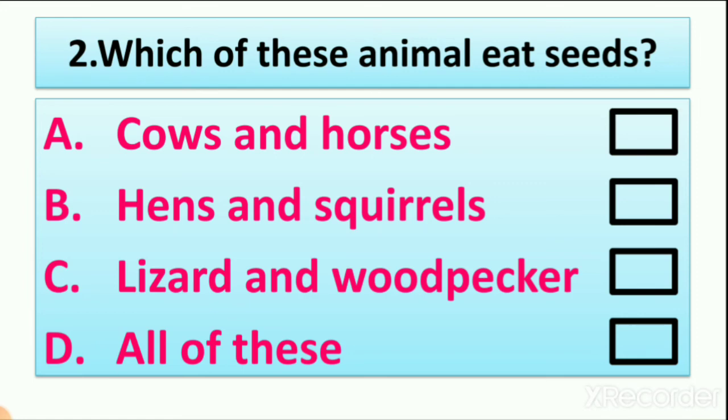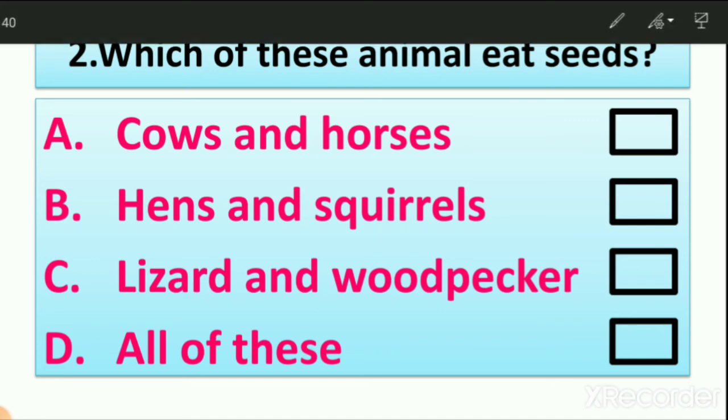So which animals eat plants and grass? Cows and horses. Then the second option, hens and squirrels. The third option, lizard and woodpecker, and D, all of these. So all of these are not eating grass, and all of these are not eating seeds either, right?